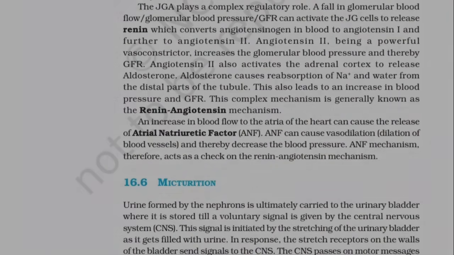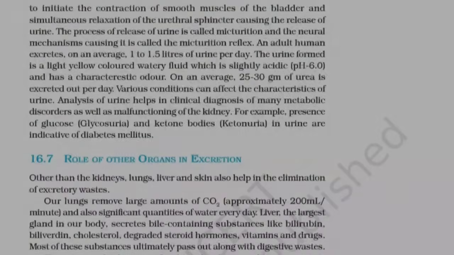In response, the stretch receptors on the walls of the bladder send signals to the CNS. The CNS passes on motor messages to initiate the contraction of smooth muscles of the bladder and simultaneous relaxation of the urethral sphincter, causing the release of urine. The process of release of urine is called micturition, and the neural mechanisms causing it is called the micturition reflex.